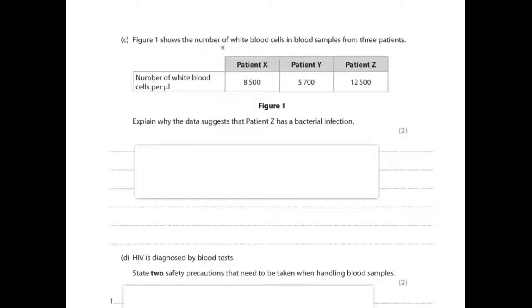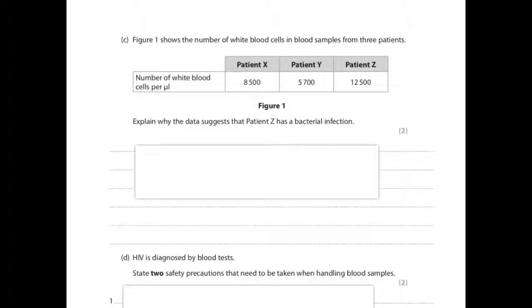Figure 1 shows the number of white blood cells in blood samples from 3 patients. So it says number of white blood cells per microliter. You have patient X, patient Y, and patient Z, and you can see 8,500 white blood cells per microliter, 5,700, and then significantly higher, 12,500. Explain why the data suggests that patient Z has a bacterial infection.